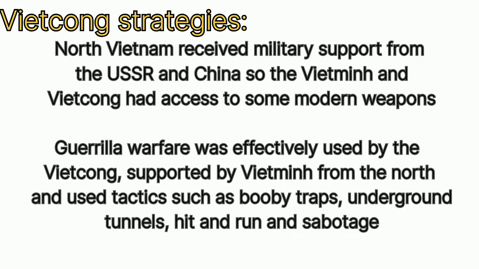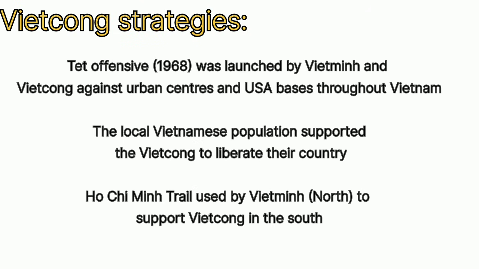Guerrilla warfare was effectively used by the Viet Cong, supported by Vietnamese from the north, using tactics such as booby traps, underground tunnels, hit and run, and sabotage. The Tet Offensive of 1968 was launched by the Vietnamese and Viet Cong against urban centres and USA bases throughout Vietnam. The local Vietnamese population supported the Viet Cong to liberate their country.